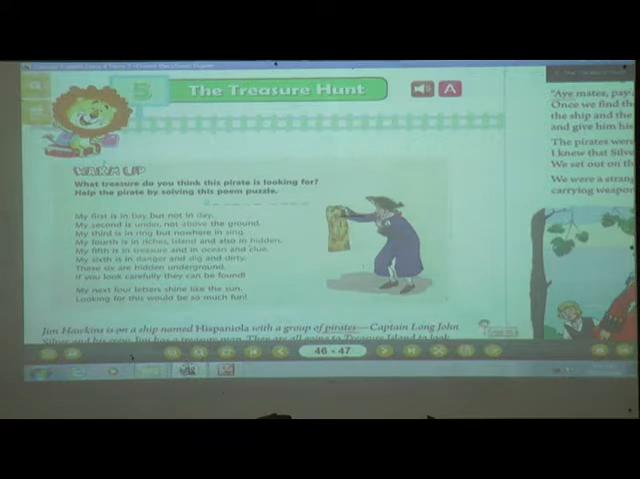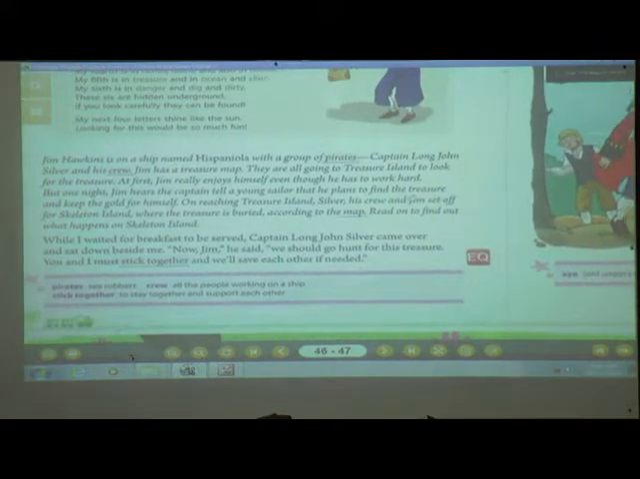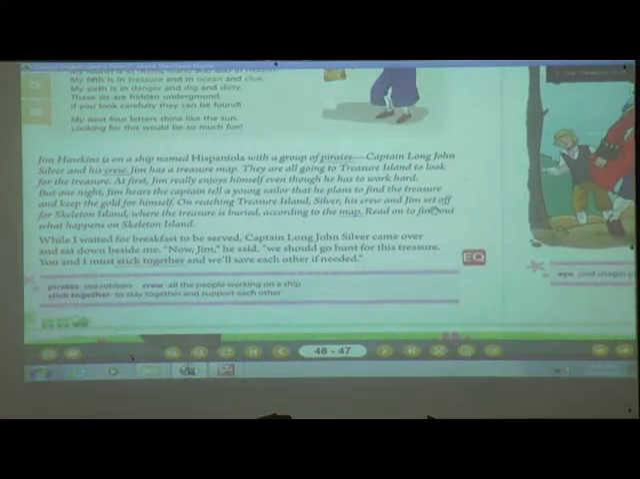Now we are just going to see what happened in this lesson, whether all these people got the treasure or not. Ready, students? What was the ship named?